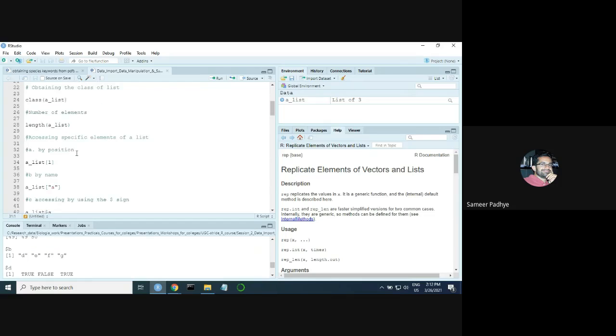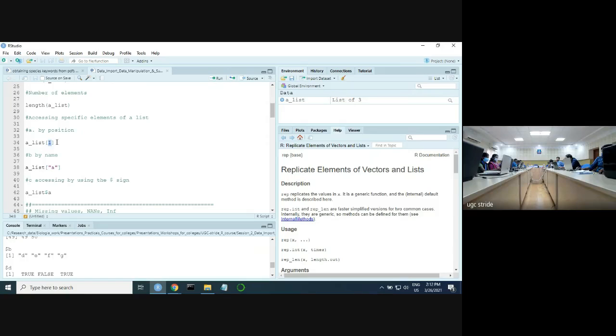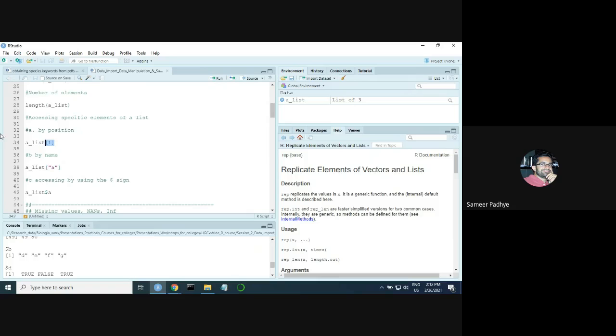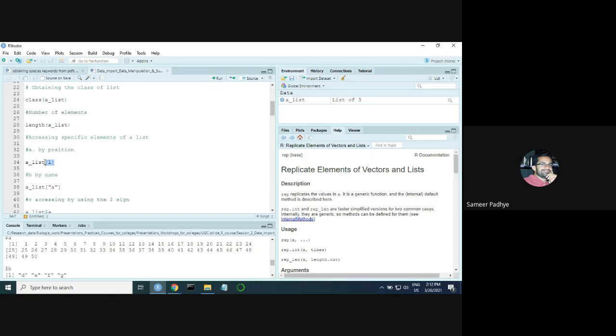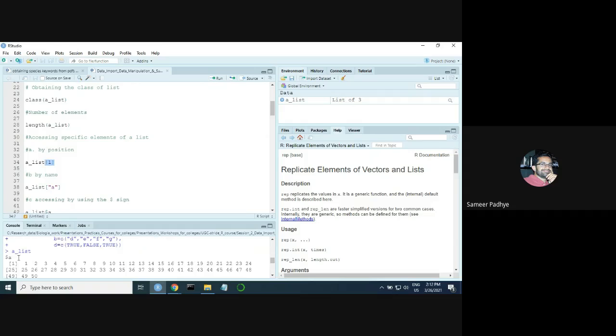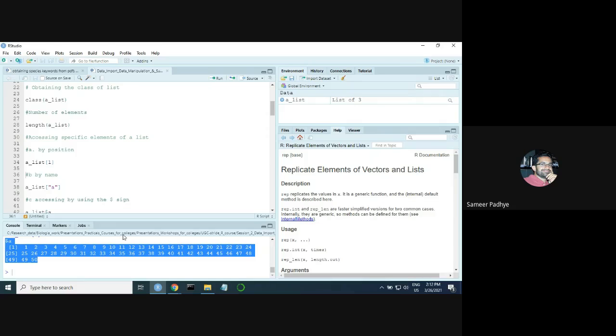Now, just like a data frame or a matrix, you can subset a list also, again using square brackets. I hope you remember yesterday's session. So if you want to select the first element of the list, you write the name of the list, this is what you have named it, and in the square bracket you put 1, because A occupies position 1, B occupies position 2, and D occupies position 3. So if you run this command, you'll see that you select the first part of the list.